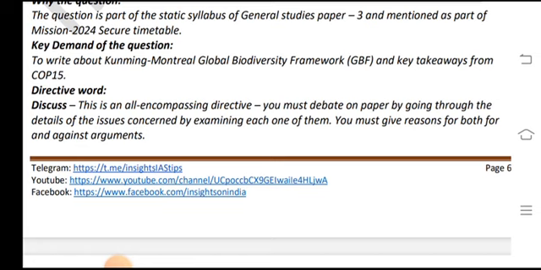This is an all-encompassing directive: you must debate the issue by going through its details, examining each concern, and giving reasons both for and against arguments.